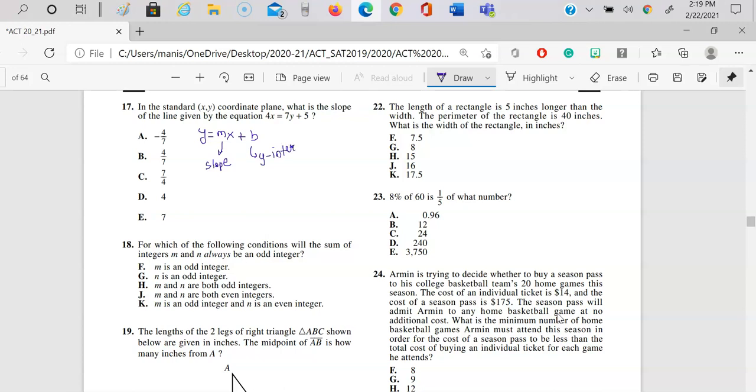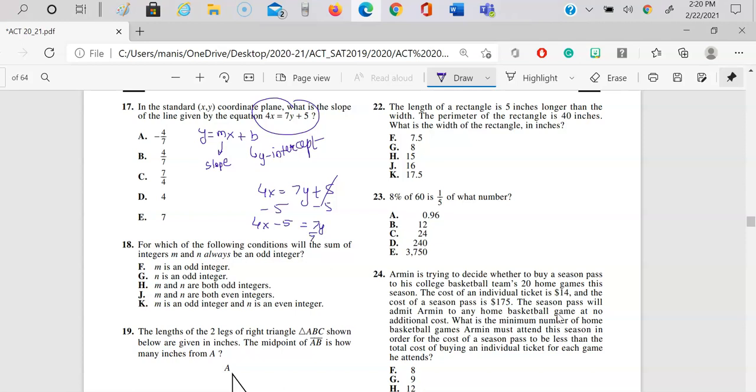And what is your y-intercept? Value of y when x is 0. So I will take this equation and I will rewrite it in this form, and then I will look for the value of m or the coefficient of x. So I have 4x is equal to 7y plus 5. So keep in mind I need y on one side, rest on other side. So I will subtract 5 from both the sides. So this gives me 4x minus 5 is equal to 7y.